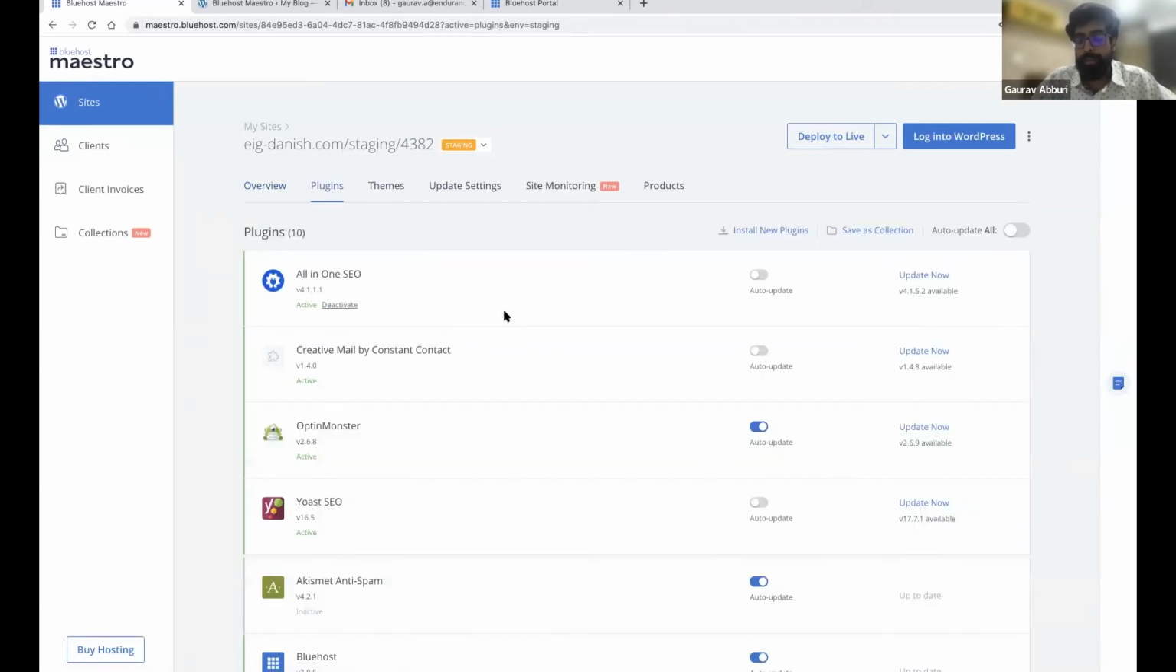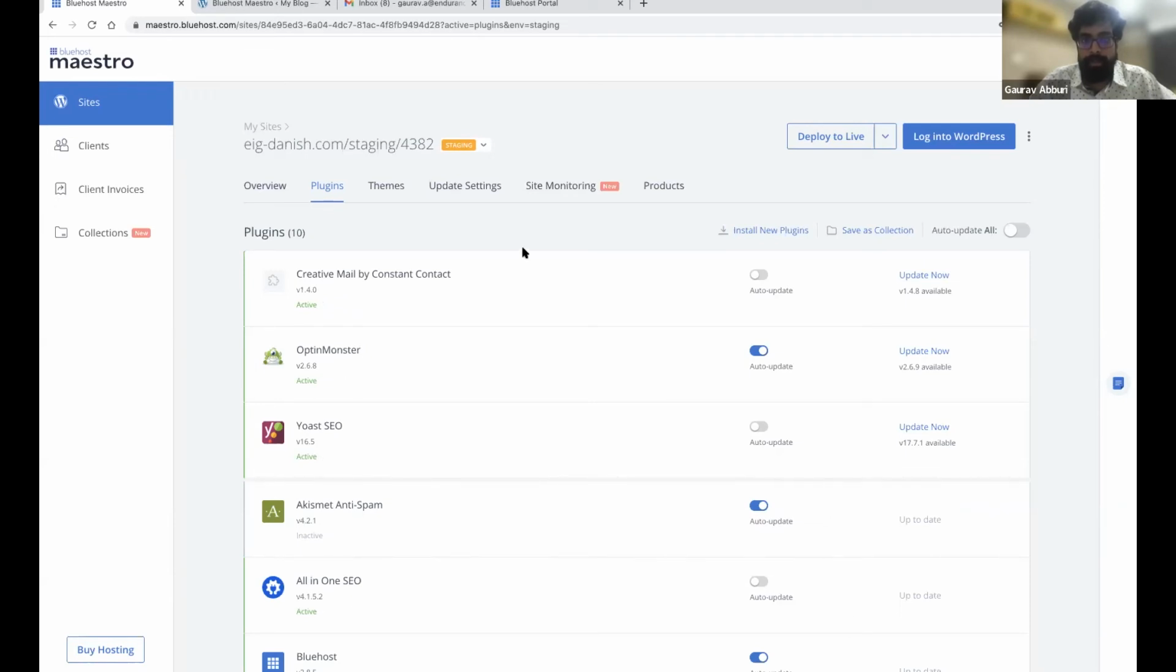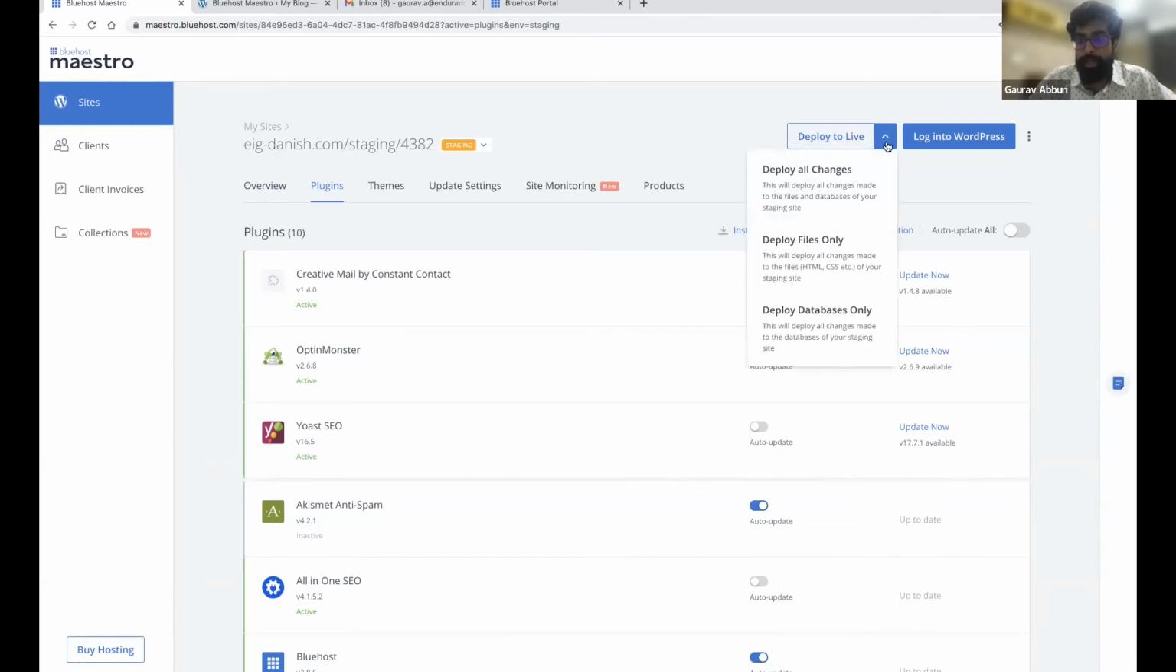Any plugin you want to update, you can update in the staging site. You can click on update. Let's say I want to update this particular plugin. I'm updating it on the staging site. Now that this plugin is updated, and I'm confident that everything is fine with the site, I can deploy this to the live site. For that, you'll see a deploy to live option here, and there are three options. Deploy all changes will deploy both your files and databases. Deploy files only will deploy only files from the staging site to the live site, and similarly, deploy database will deploy only database changes from the staging site to the live site.